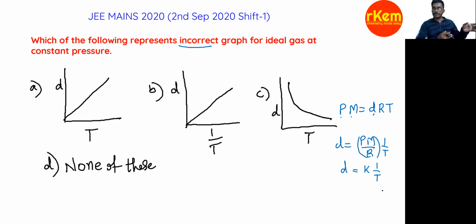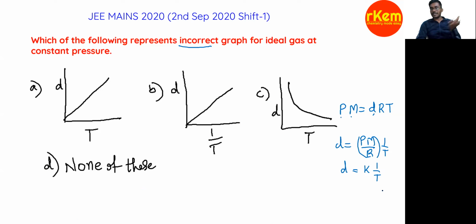So look at option A. Is it a straight line? D equals K into 1/T. That means D into temperature is constant. So it can't be option A. It can't be a straight line, right?